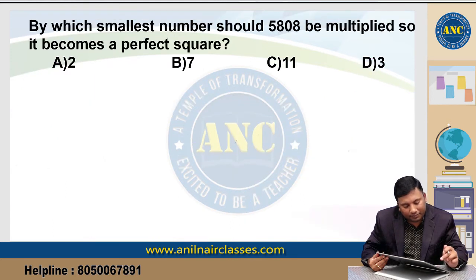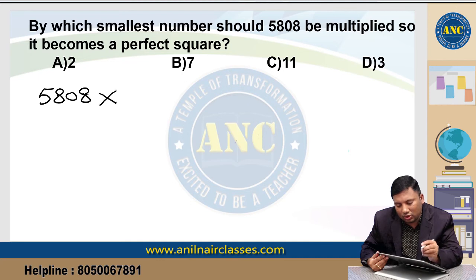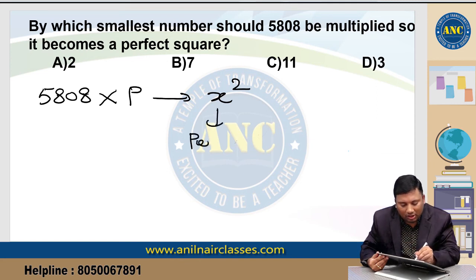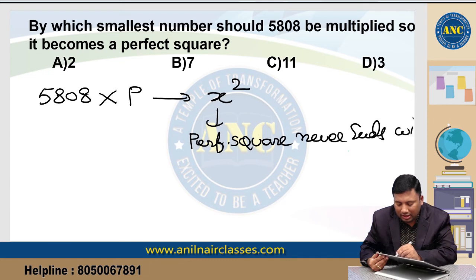Method 3. By which smallest number should 5808 be multiplied so that it becomes a perfect square? What are all the logics? A perfect square never ends with 2, 3, 7 or 8.